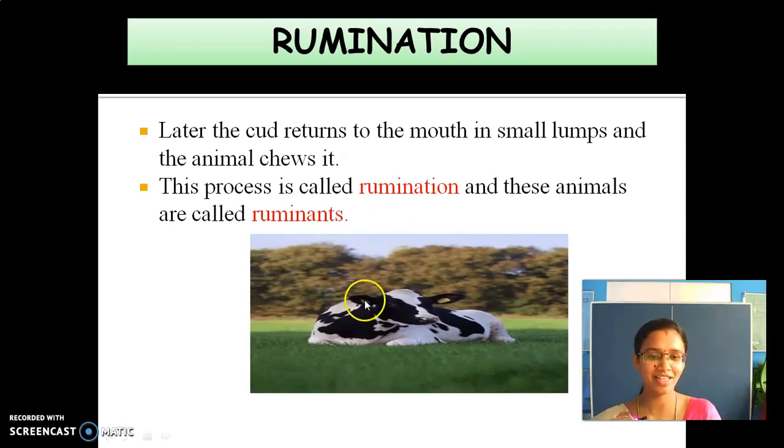Look at this picture, you are able to see here, right? It is chewing. What is this chewing process called? Rumination. You are able to see the mouth, right? The food comes again to the mouth in small lumps and it starts to chew again. The cow eats food with grasses, and grasses are rich in cellulose.